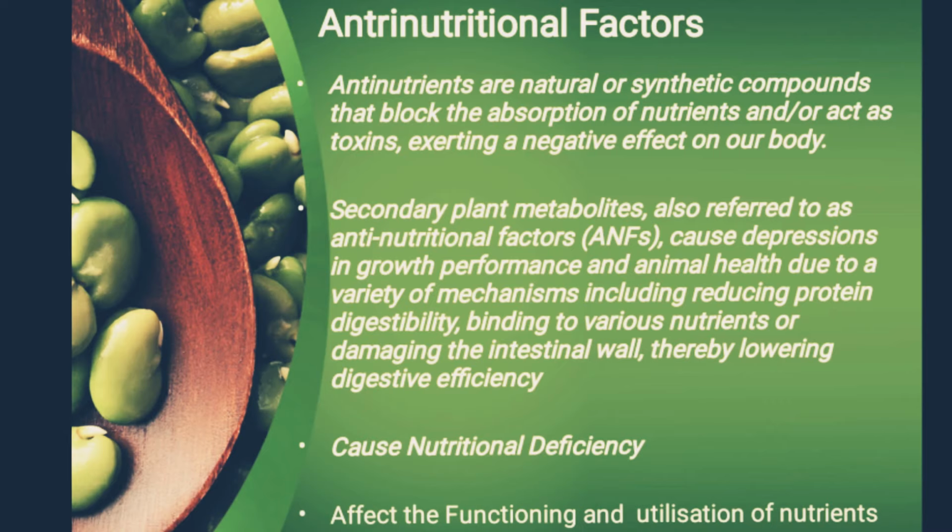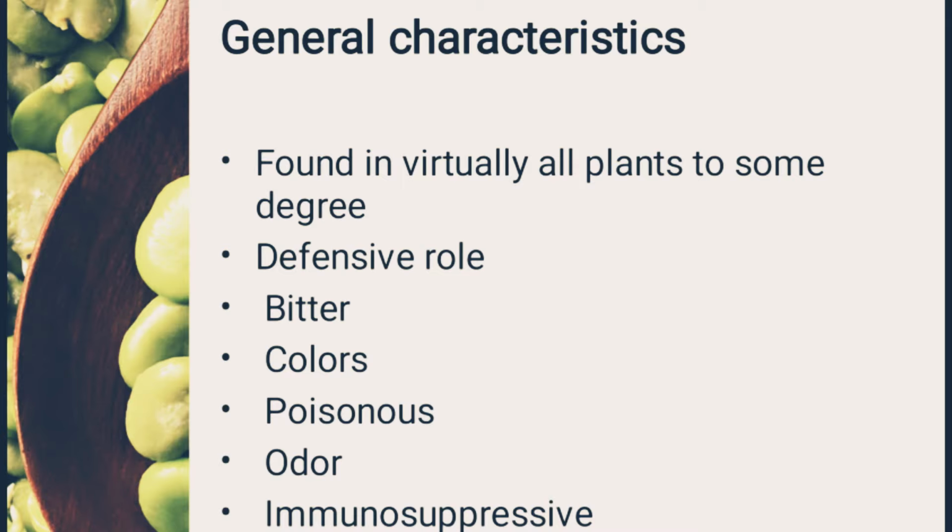Anti-nutritional factors can interact with food components before intake, during digestion in the gastrointestinal tract, and after absorption into the body. These are general characteristics of anti-nutritional factors found in virtually all plants to some degree. In particular, phytin and tannin are present in every pulse and legume. Their defensive role means the plant needs to protect its seed from consumption and destruction by other organisms, so anti-nutritional factors act as a poison that makes the consumer sick.